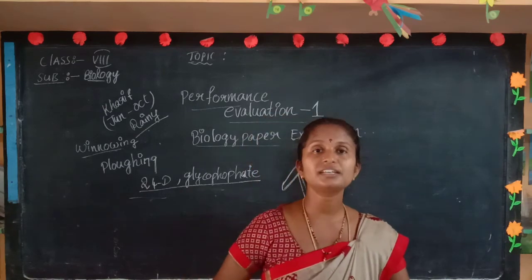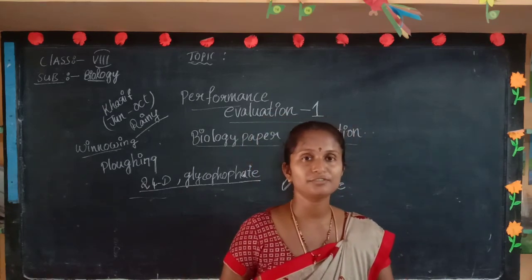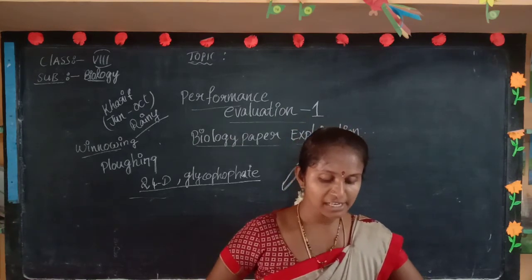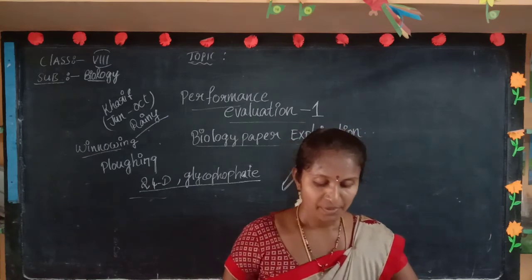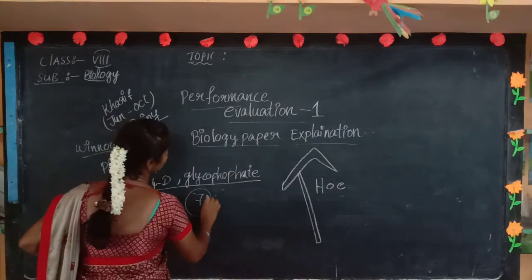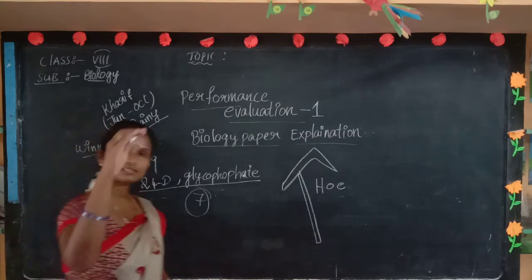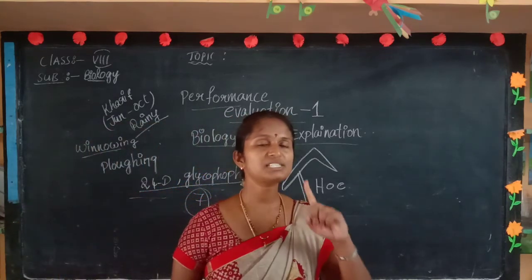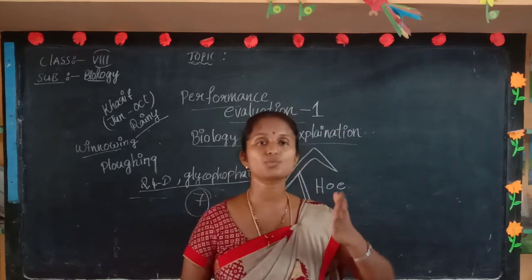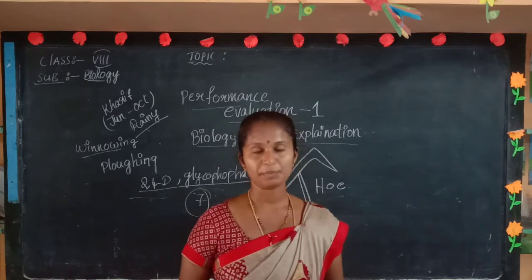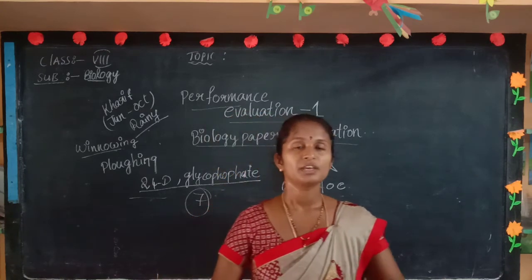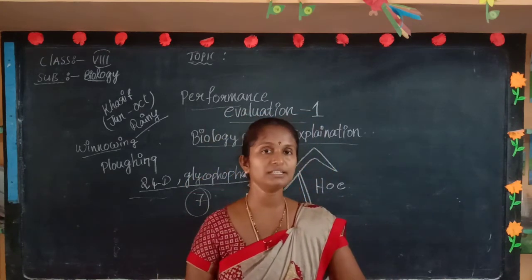And next, the 3rd Roman numeral. In it, you get one question for 5 marks: explain the agricultural practices with each step. How many steps are there? There are 7 agricultural practices. You should write all 7 in order. If you don't add the ingredients step by step in the preparation of any item, how will it turn out? It will collapse. The same will happen here also. If you don't write the steps in order, you may get fewer marks.